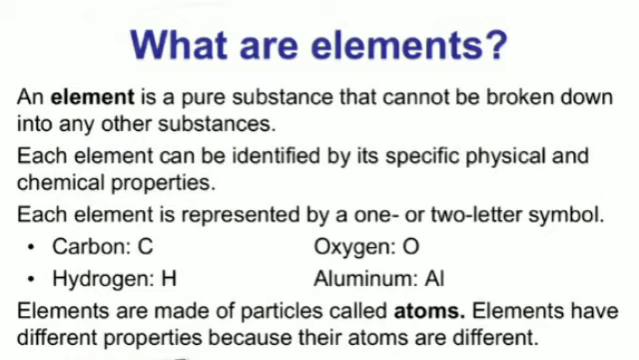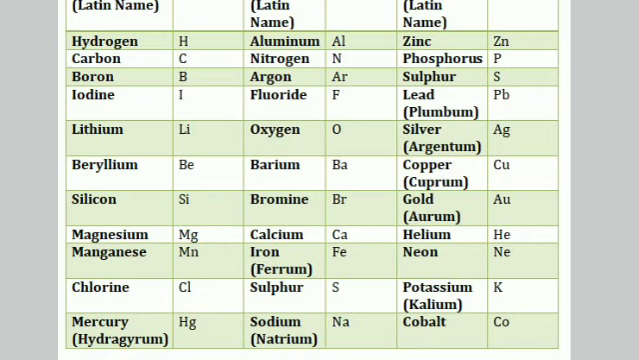Elements can occur in solid, liquid or gaseous state. Atoms and molecules cannot be seen with the naked eye. Observe the table shown on the screen. Names of some elements and their symbols are given. You have to read it carefully and note it down properly in your classwork.